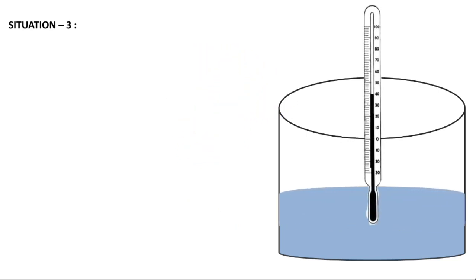Measure the temperature of the mixture. What is the temperature of the mixture? Yes, this time you are getting 70 degrees Celsius. We are not getting the same temperature as the two samples. We are not getting the average temperature of the two samples, but here we are getting a different temperature, that is 70 degrees Celsius. So the temperature of the mixture is 70 degrees Celsius.